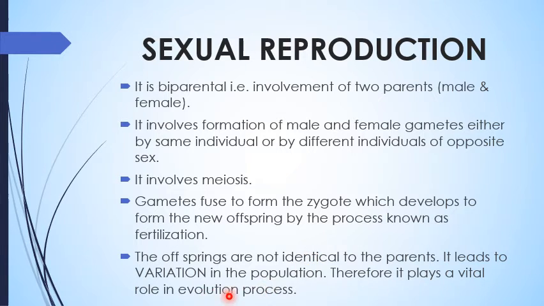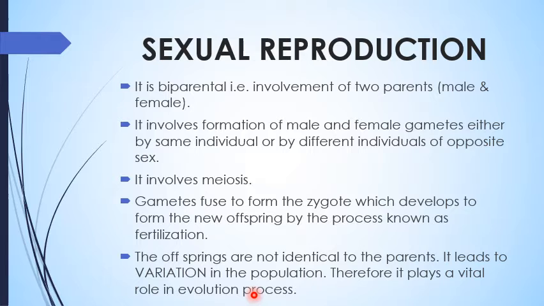process of evolution. So if you want to compare sexual reproduction with asexual reproduction, in asexual we discussed that it is uniparental, whereas in sexual reproduction it is biparental. There is no formation and fusion of male and female gametes in asexual, but in sexual reproduction there is formation as well as fusion of the male and female gametes.